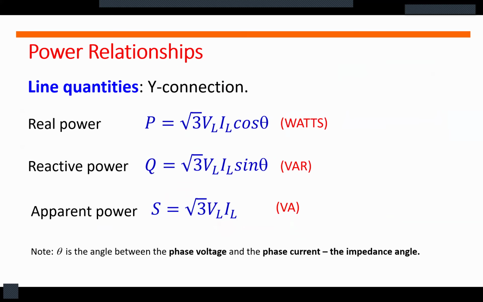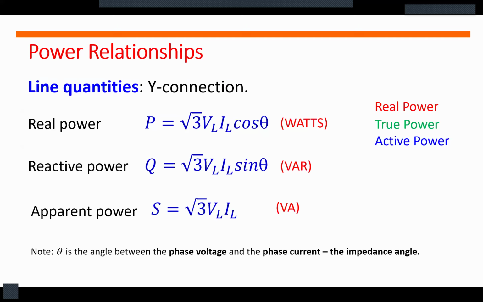The same thing applies to the real power, reactive power, and apparent power. The real power, some books call it true power, some books call it active power. For the real power, our unit will be watts, kilowatts, or megawatts, while the reactive power has a unit of var, or volt-ampere reactive, kilovar, or megavar, while the apparent power has a unit of volt-ampere, or simply VA, kVA, or MVA.